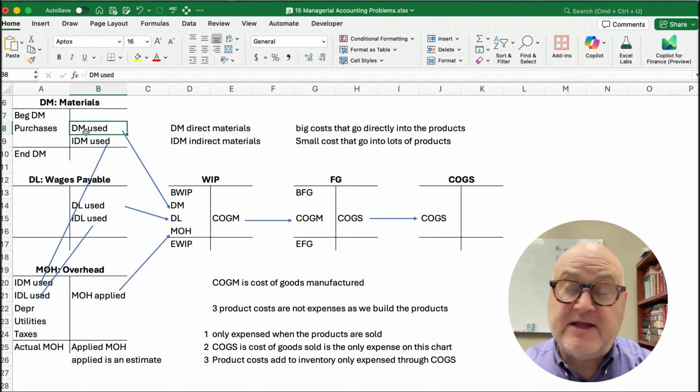Our next video will be working problems in this chapter, and then the next chapter will be job costing, and so we're doing lots of problems, but this is kind of the frame of reference. This is the why we're doing it, or the big picture of what we're doing, and then all the details will fall into place.